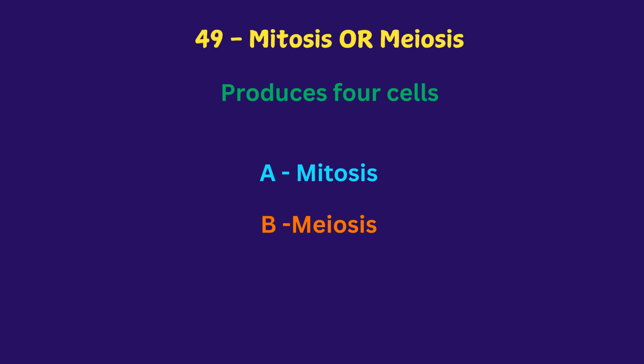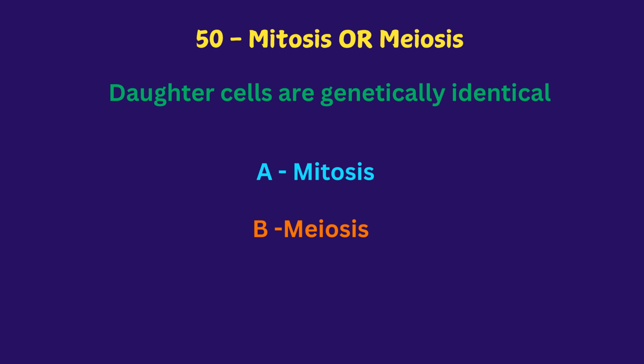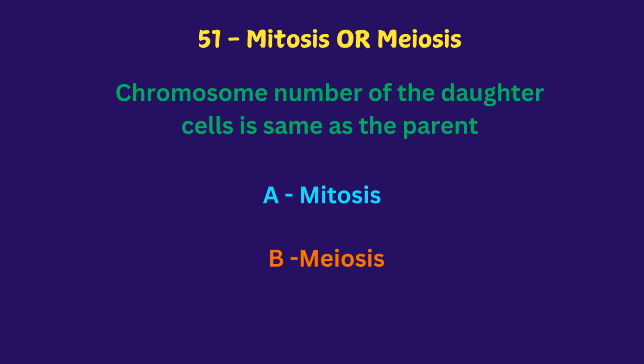Mitosis or meiosis produces 4 daughter cells. The answer is meiosis. Mitosis or meiosis. Daughter cells are genetically identical. The answer is mitosis. Chromosome number of the daughter cells is the same as the parent. Mitosis or meiosis. The answer is mitosis.